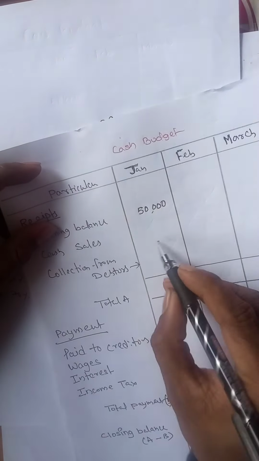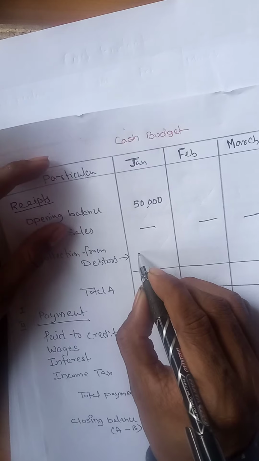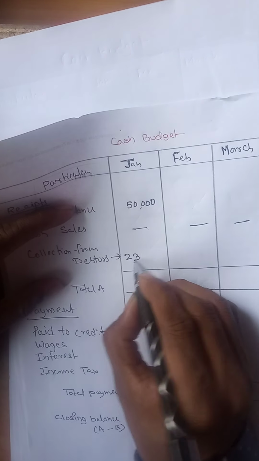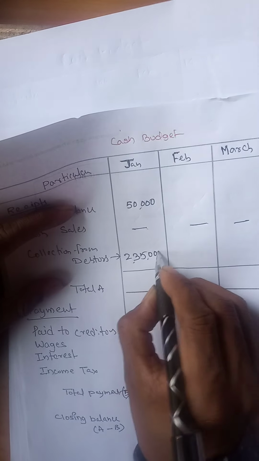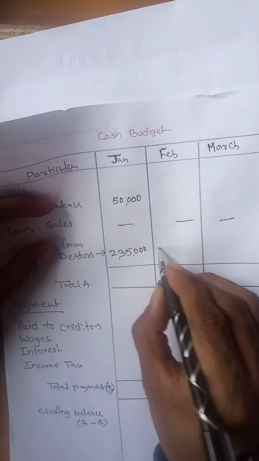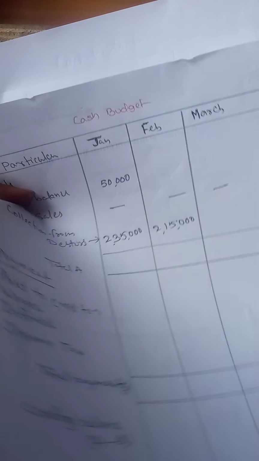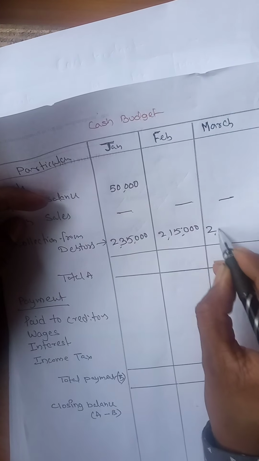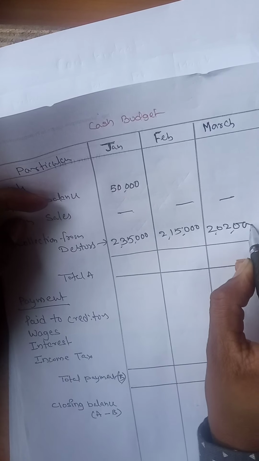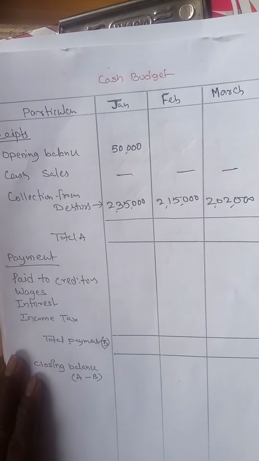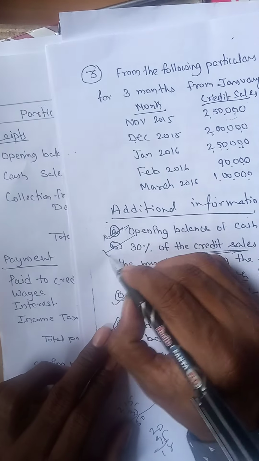We have to write that here. Cash sales is not given. So credit sales, collection from debtors: January 2,35,000, Feb 2,15,000, and March 2,02,000. So this is the collection from debtors point. Right. Next, this point is over.